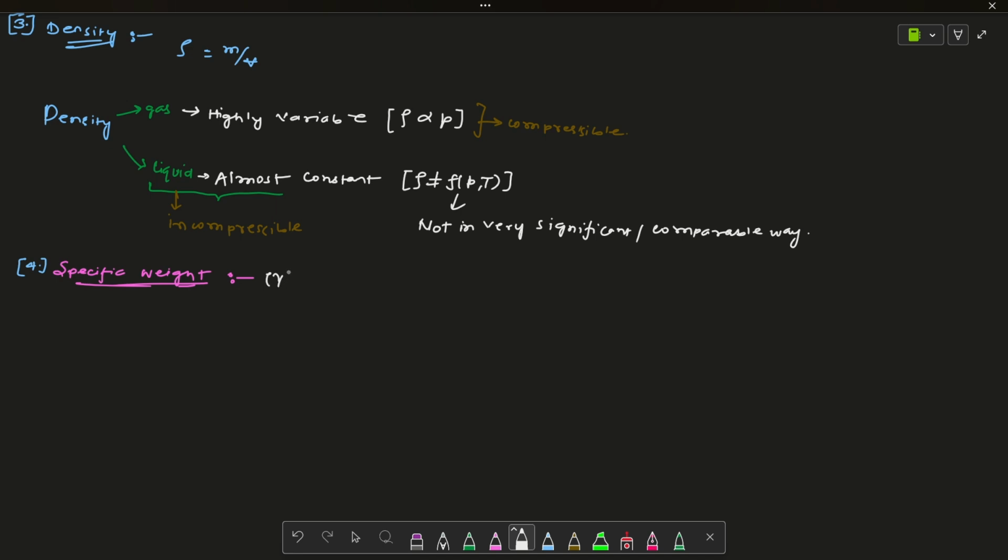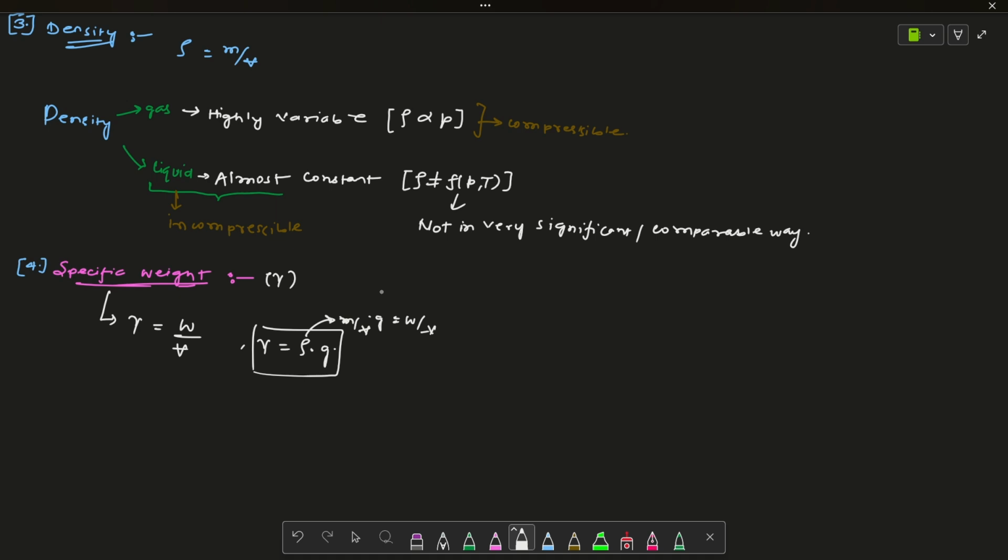Okay, so it's denoted by gamma, a Greek letter, and what specific weight means is the weight of fluid per unit volume. So gamma is equal to rho multiplied by gravity. Rho is mass per unit volume, and if you multiply by gravity it becomes weight per unit volume.